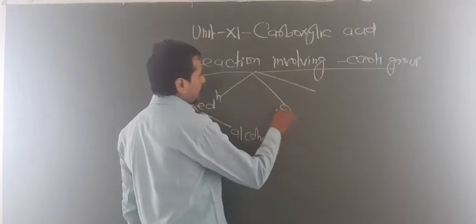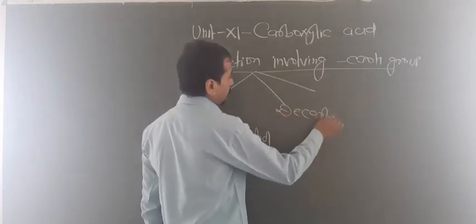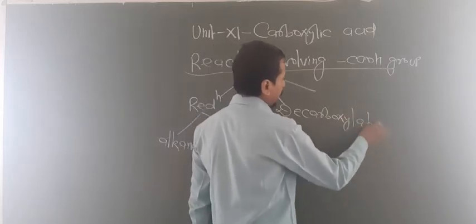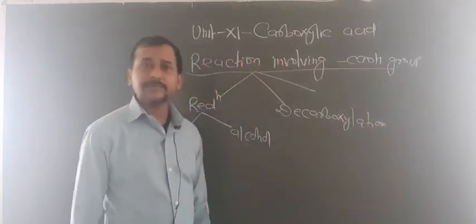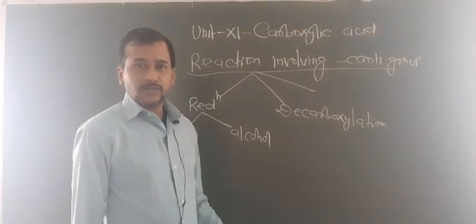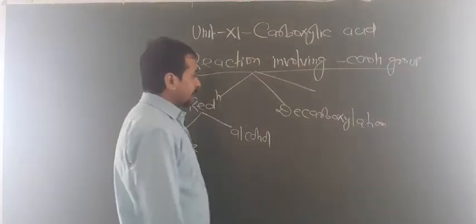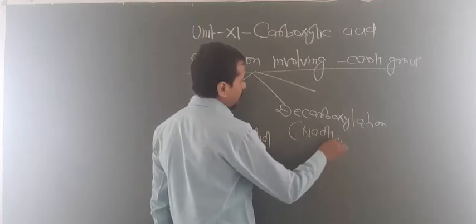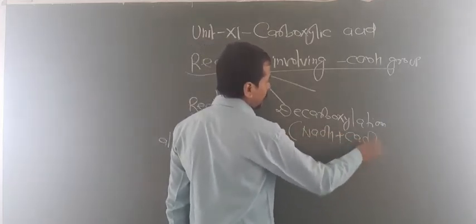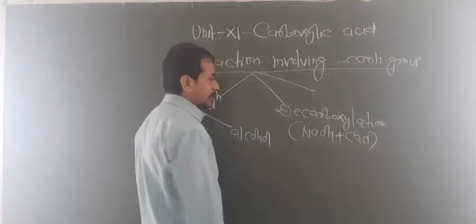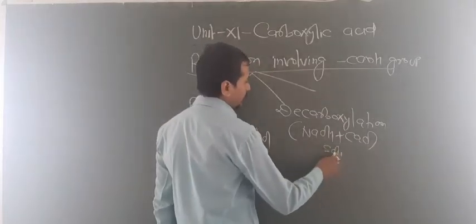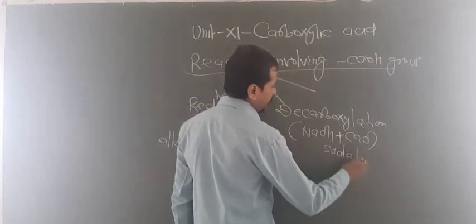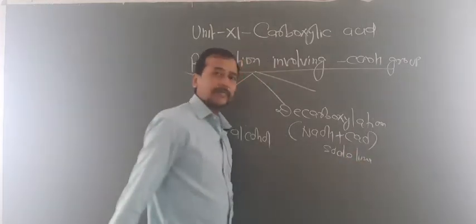Second, you have to know decarboxylation, that means removal of the CO2 group in the form of sodium carbonate. Here you have to take soda lime. Soda lime means NaOH and CaO. So this is known as the soda lime reaction.